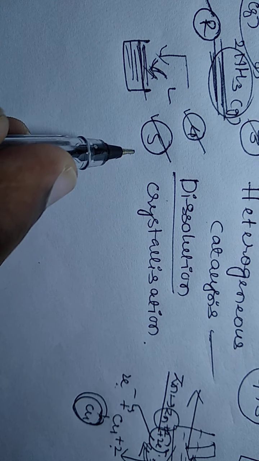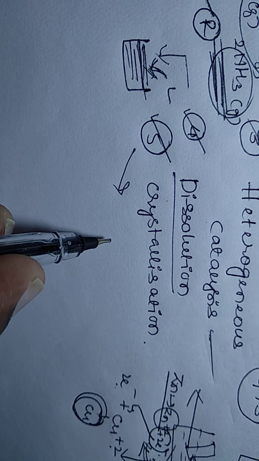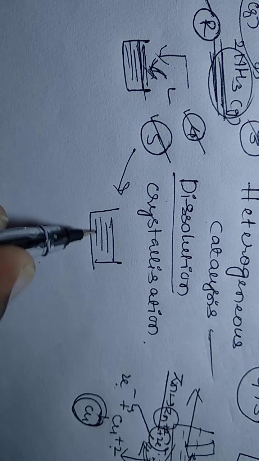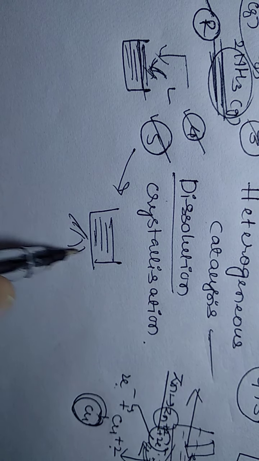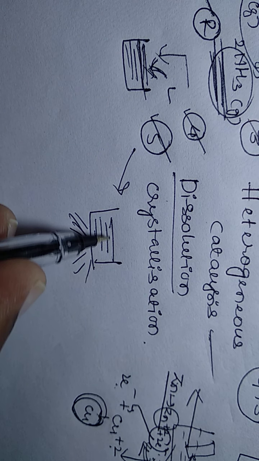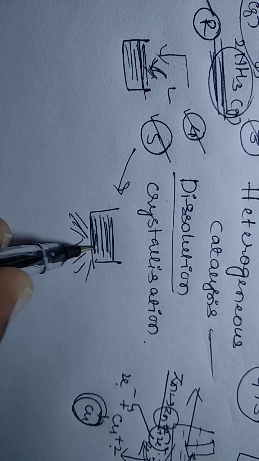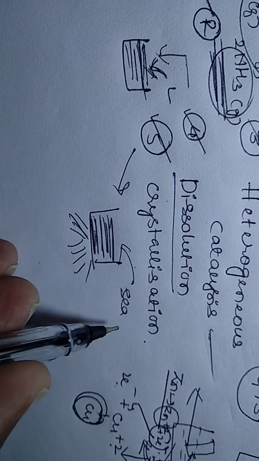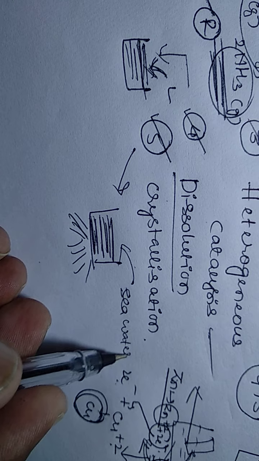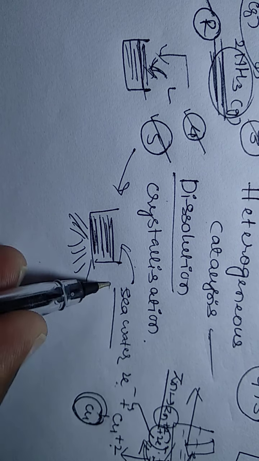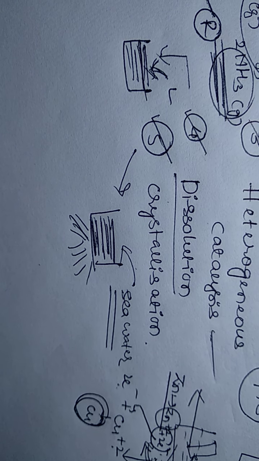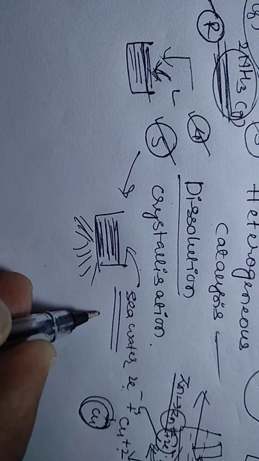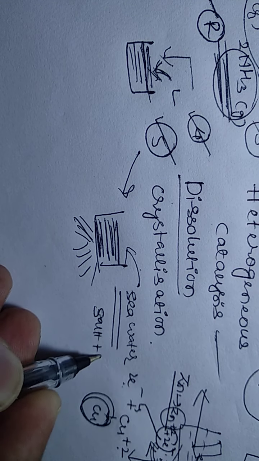Then the fifth one, crystallization. For example, we take sea water in a beaker. This sea water contains salt plus water.